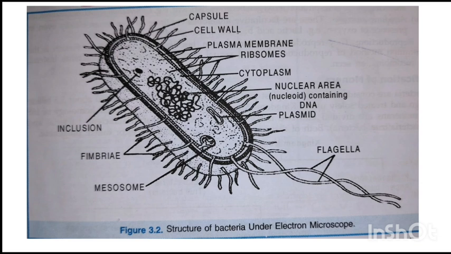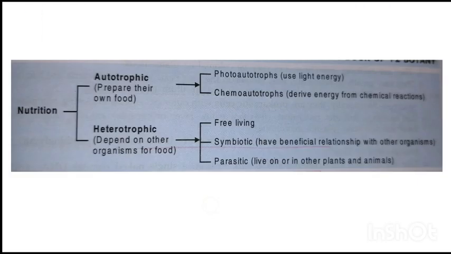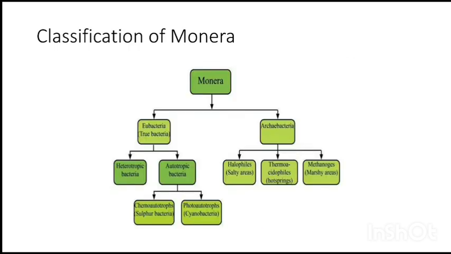They show invagination of the cell membrane called mesosomes. They have flagella as their locomotory organ. Apart from flagella, they have fimbriae or pili, which help them in attachment during conjugation. Remember all these points. Next, the nutrition of Monera is either autotrophic or heterotrophic. Next, classification: some are eubacteria, which are true bacteria, and some are archaebacteria, that means primitive bacteria.